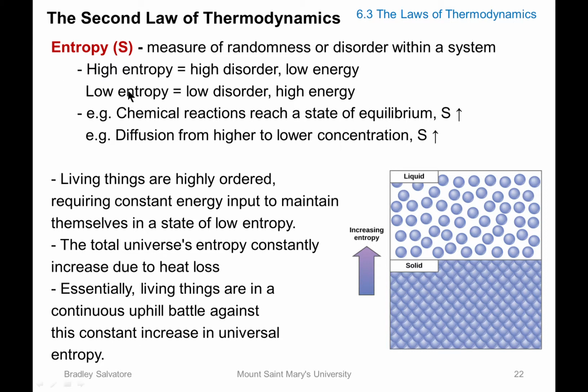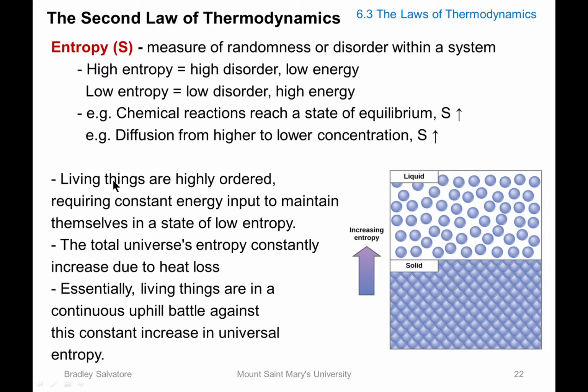So when a chemical reaction reaches a state of equilibrium, there will be more disorder, so our entropy will increase. Diffusion from a higher concentration to a lower concentration will go to an equilibrium state, and that will cause our entropy to increase as well. So as you can see here, within a solid form, there's more order within a system. Within a liquid form, there's less order. So to go from a solid state to a liquid state, we're actually increasing our entropy.